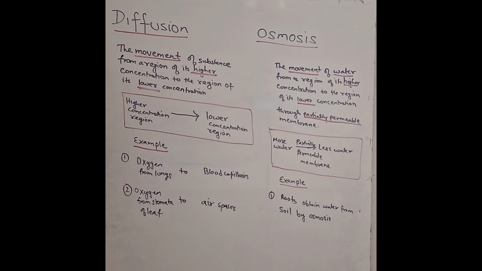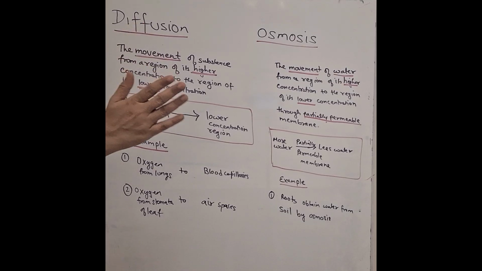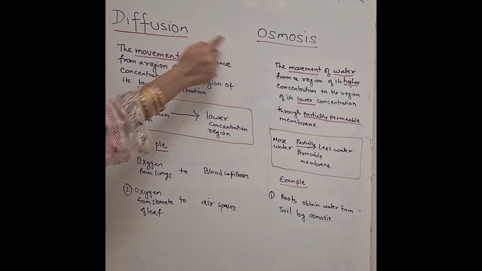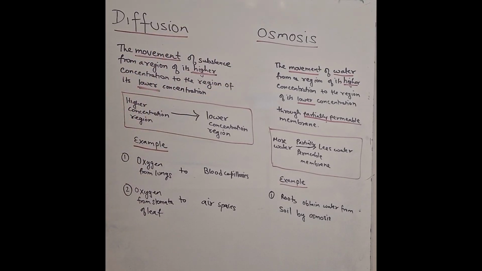You know that biology is the subject where we study living things, and we also know that living things are made up of cells. So whatever gets inside the cell or comes out of the cell is done by these two processes, that is diffusion and osmosis. And there is one more process by which substances get inside the cell, active transport, that we will do in our next class. So let us first understand.